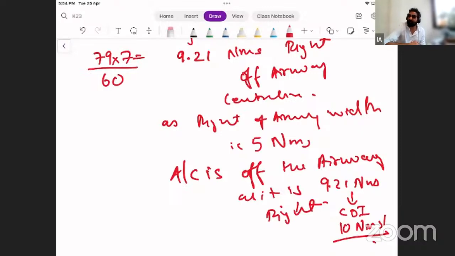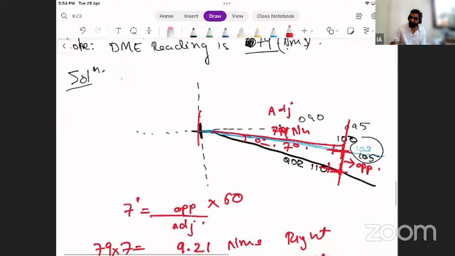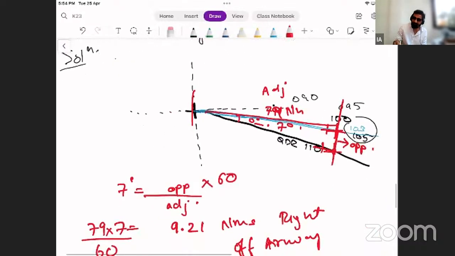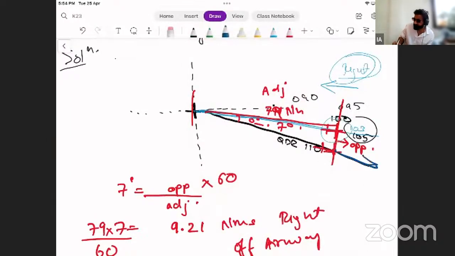Am I on right or am I on left depends upon my direction of flight. If my aircraft was going in this direction, only then I was on right of track. But right now, my aircraft is flying in this direction. So where am I with respect to this track? This is the right and this is the left. So my aircraft is left of track. So this is the correct answer.